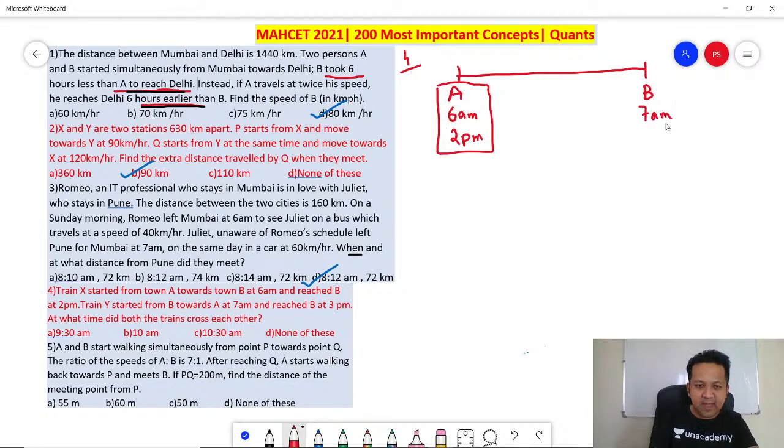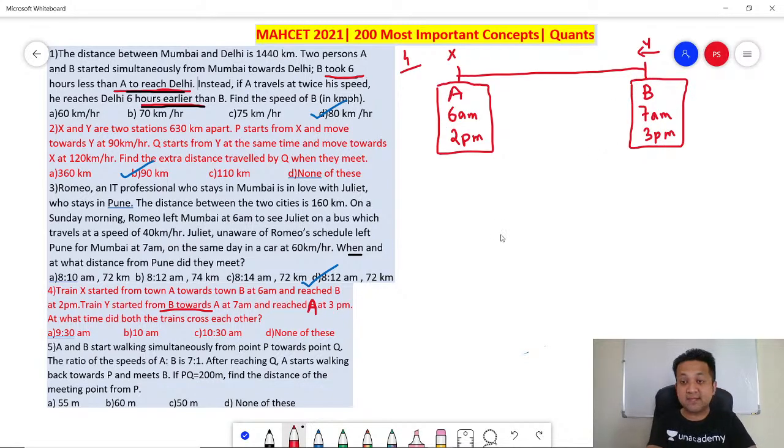Train Y started from B towards A at 7 a.m. and reached A at 3 p.m. So this is train Y, and this is train X. Perfect. So you have got the data. Question is, at what time did both the trains cross each other?